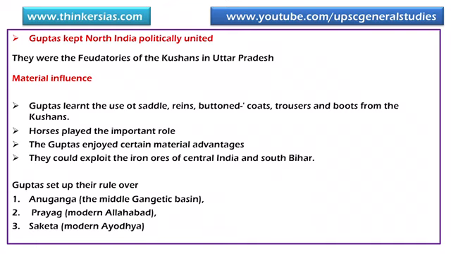The Guptas enjoyed certain material advantages. The center of their operations lay in the fertile land of Madhya Desha, covering Bihar and Uttar Pradesh. They could exploit the iron ores of central India and South Bihar. On account of these favorable factors, the Guptas set up their rule over Anuganga, the middle Gangetic basin, Prayag, modern Allahabad, and Saketa, that is modern Ayodhya. In course of time, this kingdom became an all India empire.